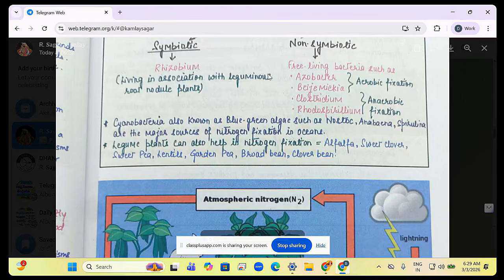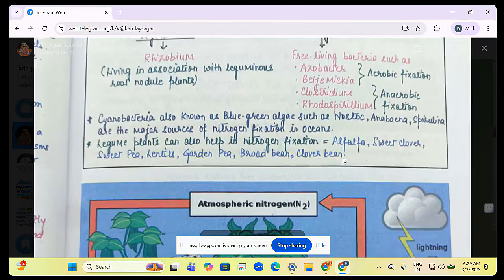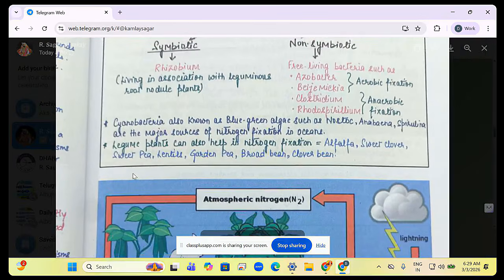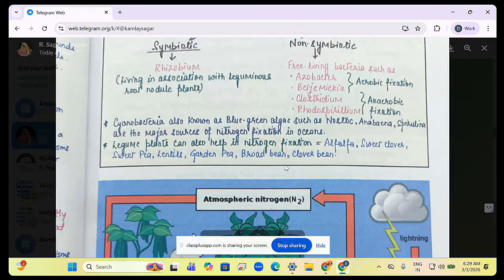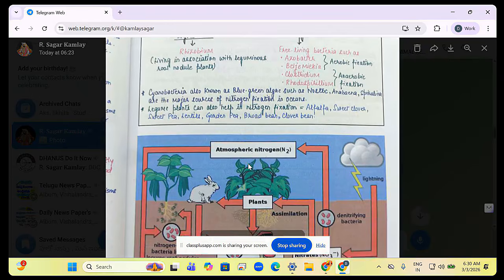Legume plants are the ones with leguminous roots. Examples: alfalfa, sweet clovers, sweet pea, lentils, garden pea. All peas are legumes. Whenever you see pea, it is a legume. Broad beans and peas are all from the same family. Clover, beans, alfalfa, all these are leguminous nitrogen-fixing plants. These things are important; you should remember them.